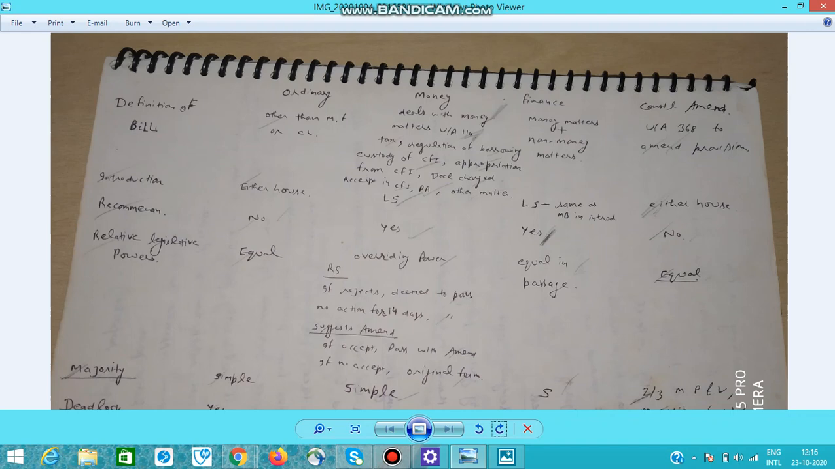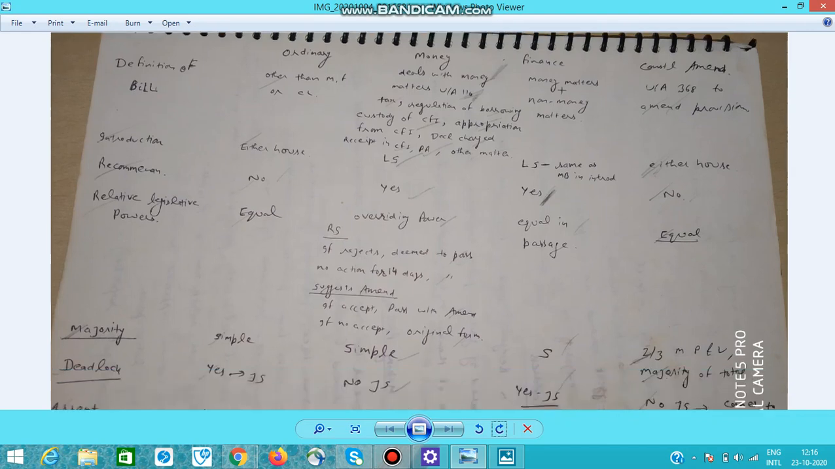So on this side, you can see I have categorized different headings. Like first is definition of the bill. So what's an ordinary bill? The definition of ordinary bill is any bill which is not a money bill or finance bill or constitutional amendment bill. It's an ordinary bill. So it's a negative definition. Like definition of ordinary bill is defined with respect to money, finance, or constitutional. If a bill is not a money, finance, or constitutional amendment bill, then that bill is an ordinary bill.